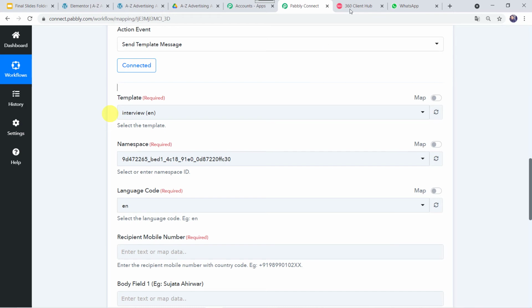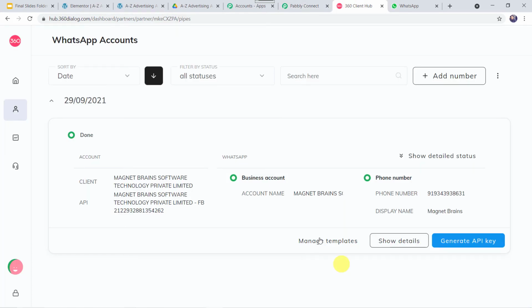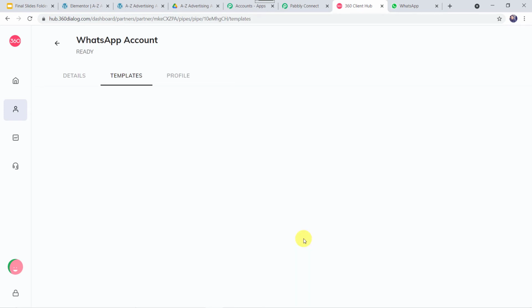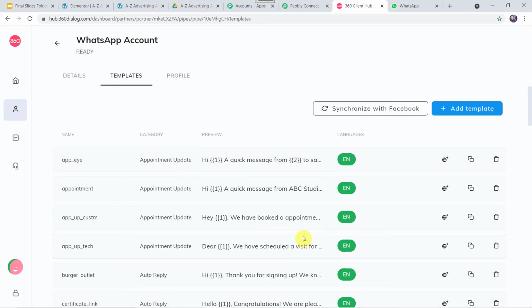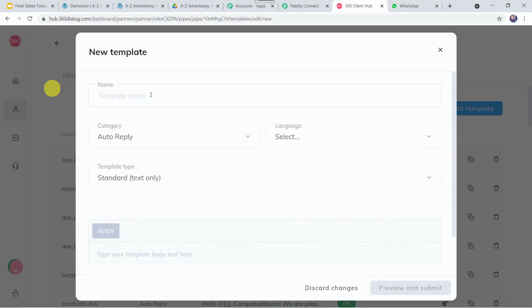So I'll take you to my 360 dialog account. Here we can find the option manage templates. Click on this. Now here you can see that I have created several templates and got it approved from Facebook. If you want to create a new template, simply click on this plus button, add template. Here you can give the template name. You can select the category as per your choice. You can select the language. You can select the template type here and you can give the body text over here. Okay, whatever the text you want to send on the WhatsApp number. Then click on preview and submit. Your template will be sent for the approval to Facebook, and once it is approved, you can use the same template for sending the messages on WhatsApp.